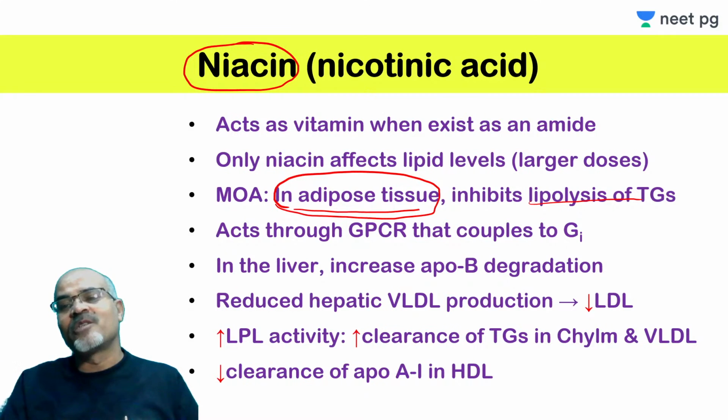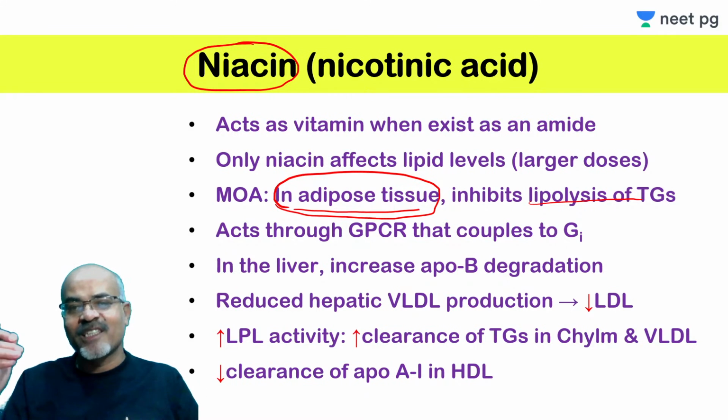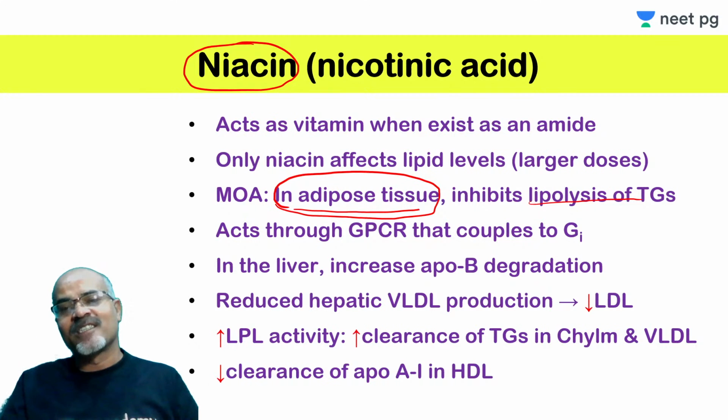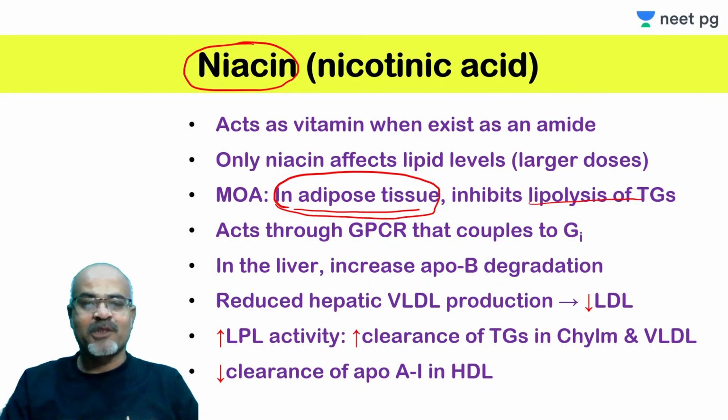Triglyceride is broken down into fatty acids. Fatty acid is the raw material for triglyceride synthesis in the liver. So less triglyceride synthesis occurs there because fatty acids are less available. And adipose tissue is a storehouse for triglyceride, so whenever the body needs, it can be mobilized from adipose tissue.